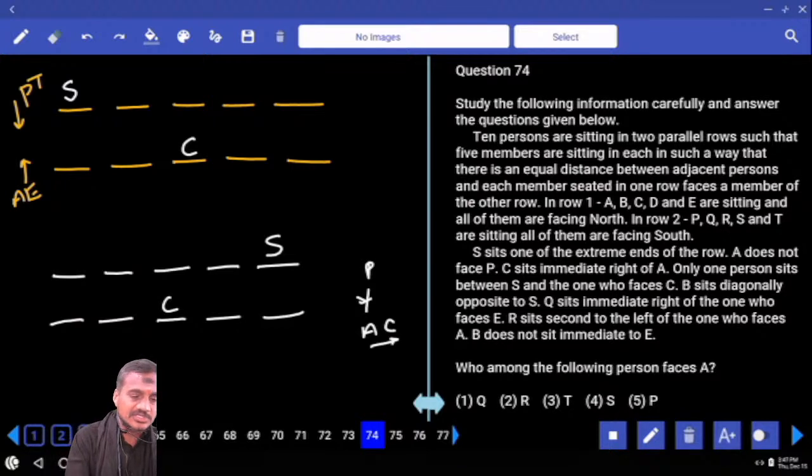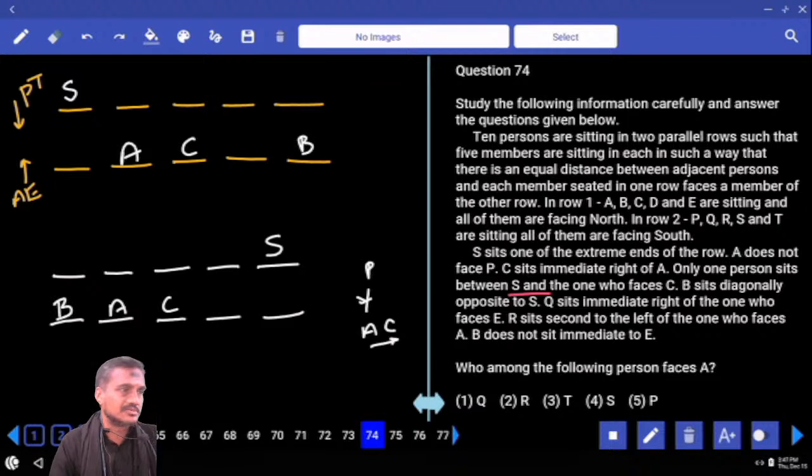C is to the immediate right of A. And A and P are not opposite. And only one person between S and C. And B sits diagonally opposite to S. Diagonally opposite means from one corner to the other corner. The longest diagonal should be taken.